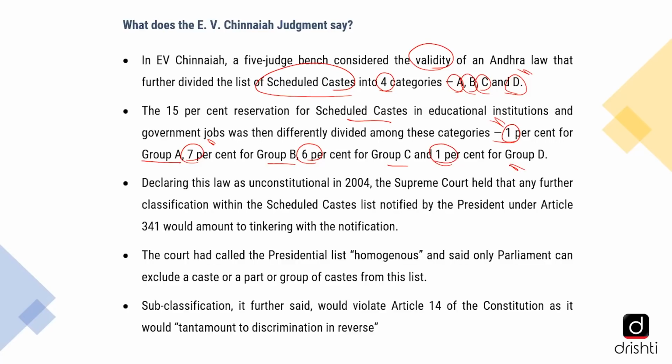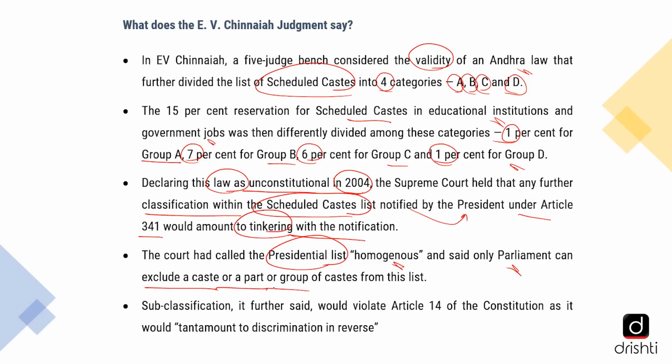However, the case finally reached the Supreme Court, which declared this law unconstitutional in 2004, and held that any further classification within the scheduled caste list notified by the President under Article 341 would amount to tinkering with the said notification. The Supreme Court also called the presidential list homogeneous and said only Parliament can exclude a caste or a part or a group of castes from this list. Further, it stated that subclassification would violate Article 14 of the Constitution, as it would tantamount to discrimination in reverse.